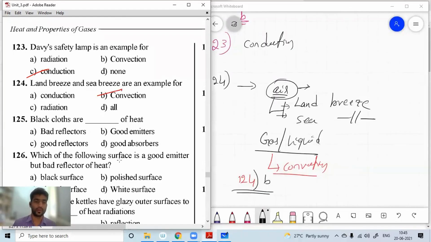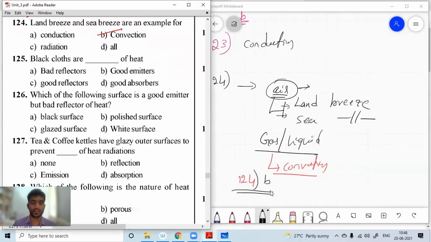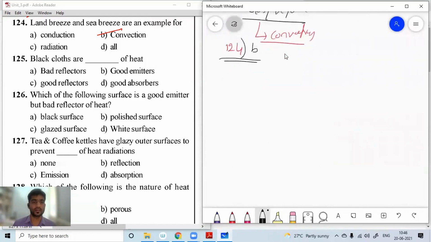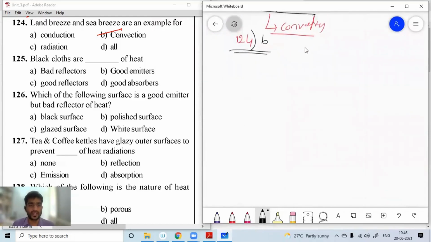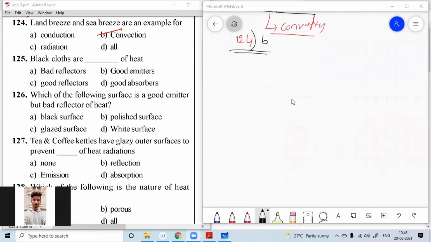Next, question number 125. Black cloths are dash of heat. Black cloths which absorb heat.